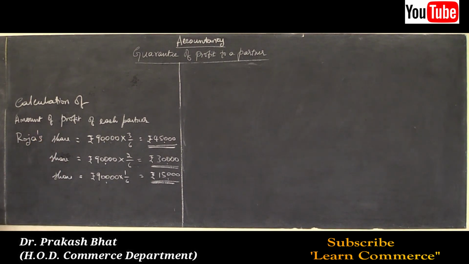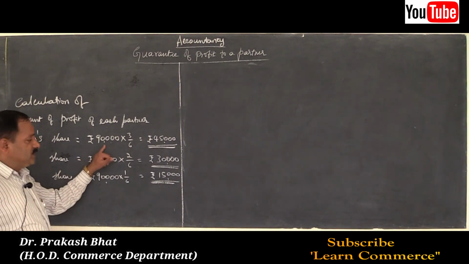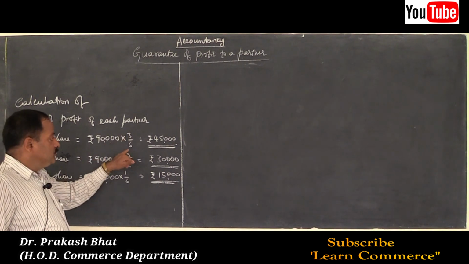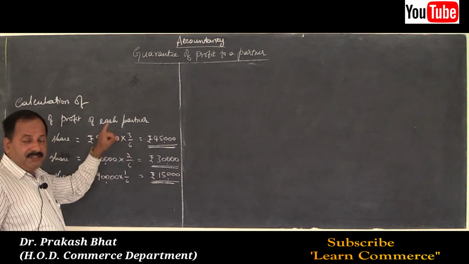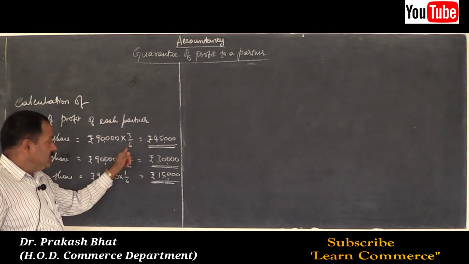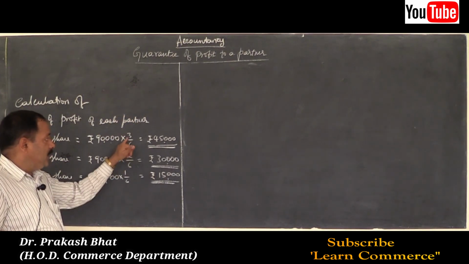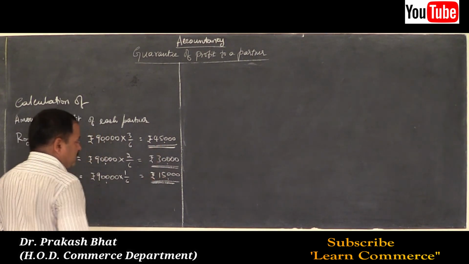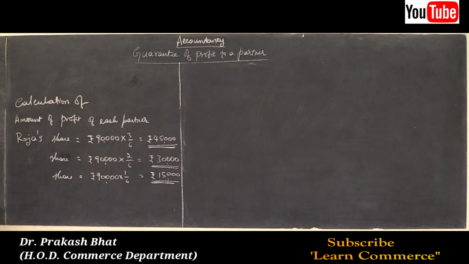Roja's share is equal to 90,000, the total amount earned as profit, into 3/6. Because 3:2:1, 3 plus 2 plus 1, 6 is the denominator and numerator 3. So amount comes to rupees 45,000.